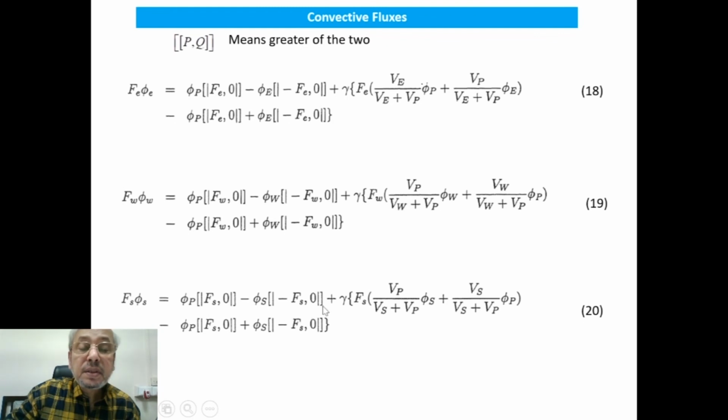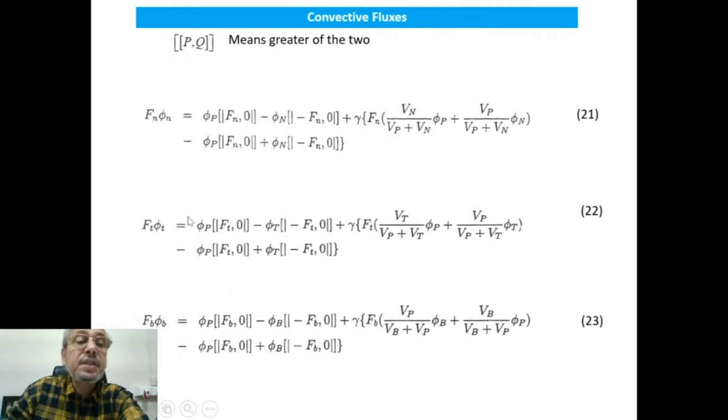This is upwind difference. This is a factor multiplied by curly bracket is getting closed here. Inside we have central difference minus upwind difference. So this is convective flux at eastern surface, convective flux at western surface, convective flux at southern surface.